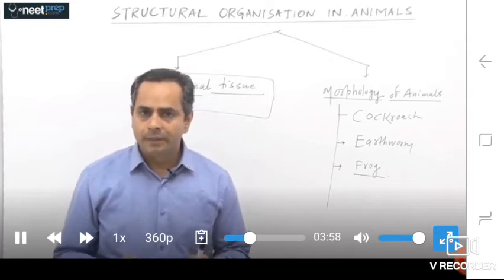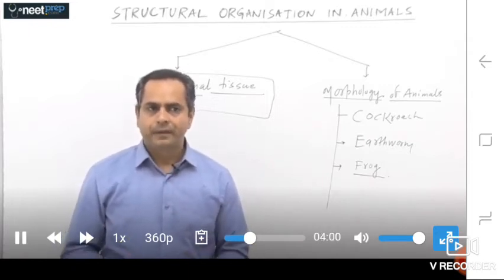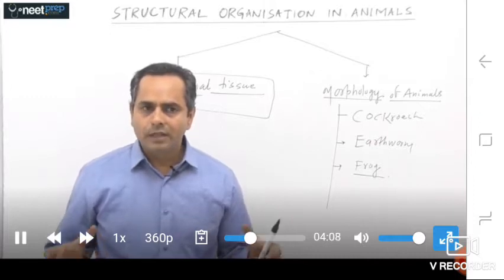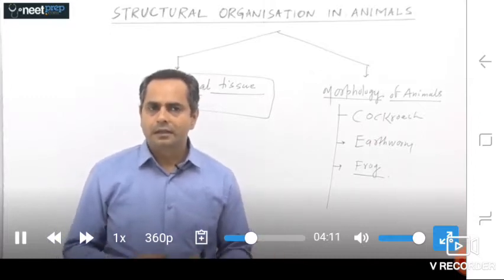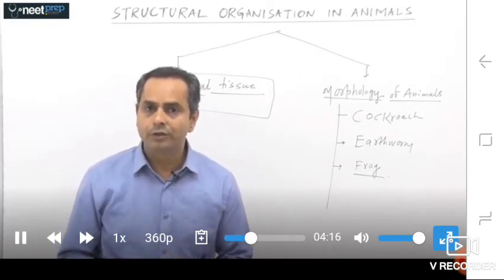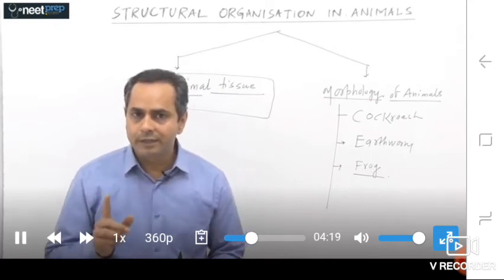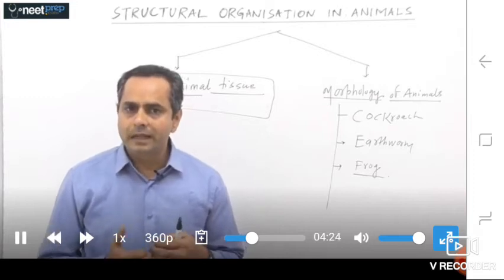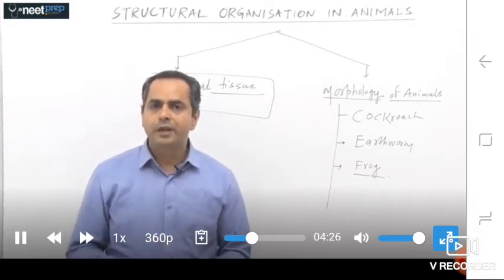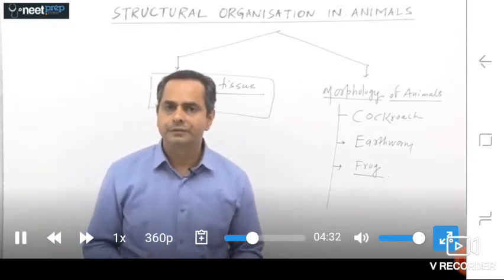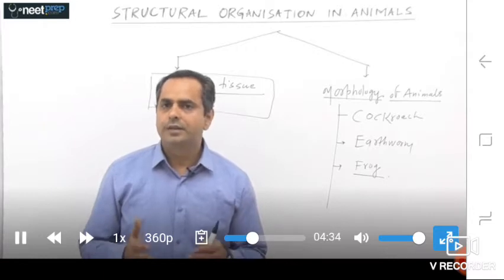But in multicellular organisms, cells can never perform any functions independently. All the cells or groups of cells work together to perform a specific function. Although individual cells can perform a single task, in practicality, groups of cells act together to perform a common function. So what are animal tissues?